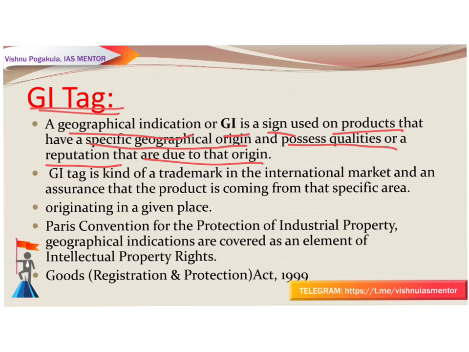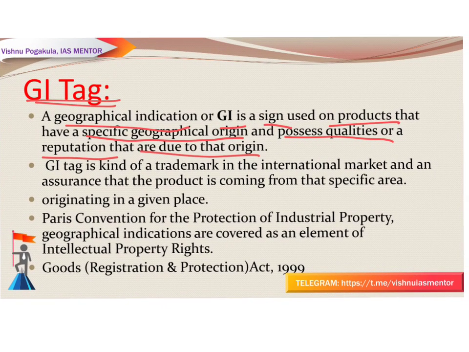Typically, such a name conveys an assurance of quality and distinctiveness about the origin of that product. Once the product is granted the GI protection, no other producer can misuse the name to market similar products. So it also provides comfort to the customers about the authenticity of that product. And this GI tag is a kind of trademark in the international market, giving an assurance that the product is coming from that specific area.